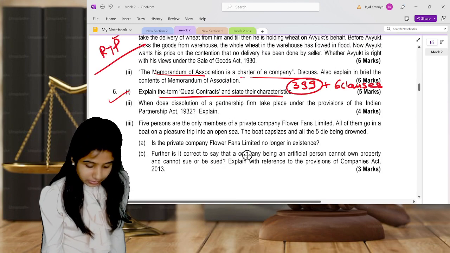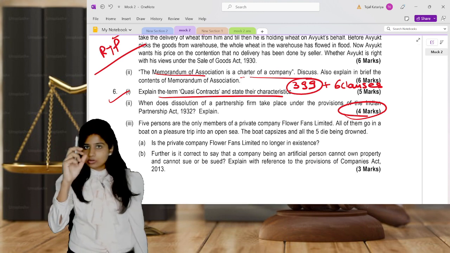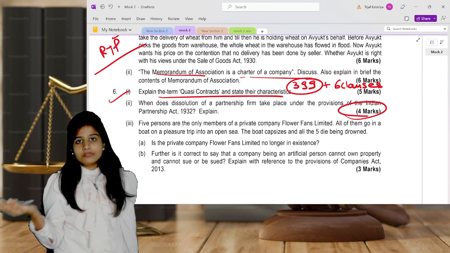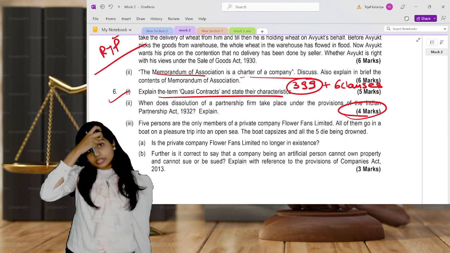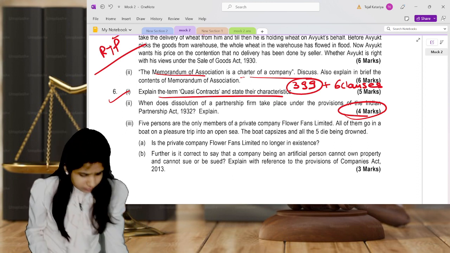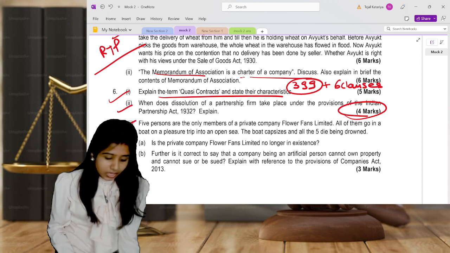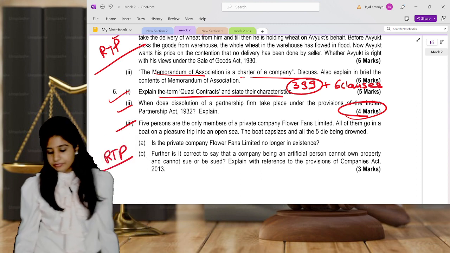Why? The reason is very simple. This question is only for 4 marks. Don't write everything in your exam. Write only the heads. So because of court and not because of court, section 44 and sections 40, 41, 42 and 43, voluntary and compulsory dissolution. Now the next question, the last question, I have already covered in the RTP module, in the RTP video itself.